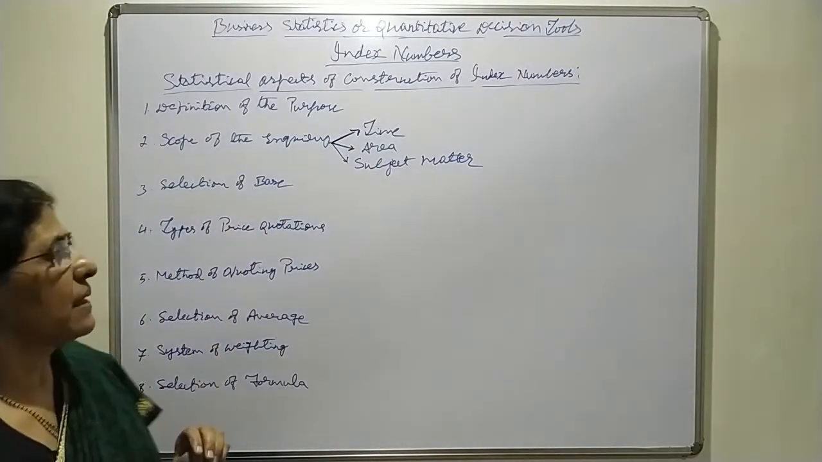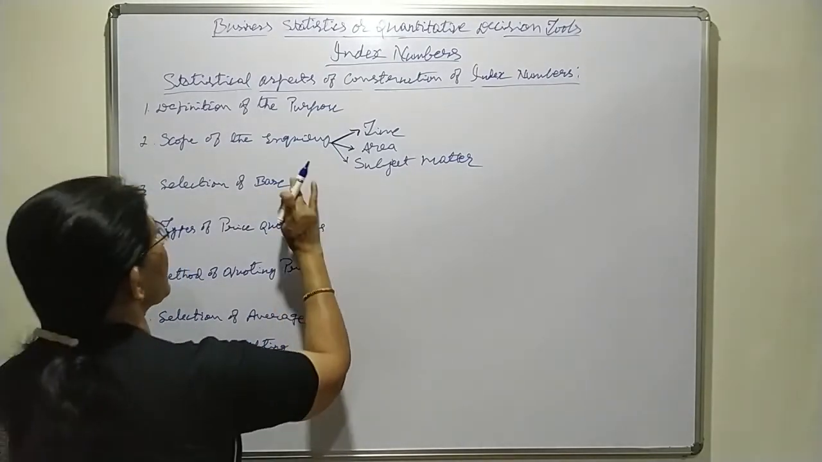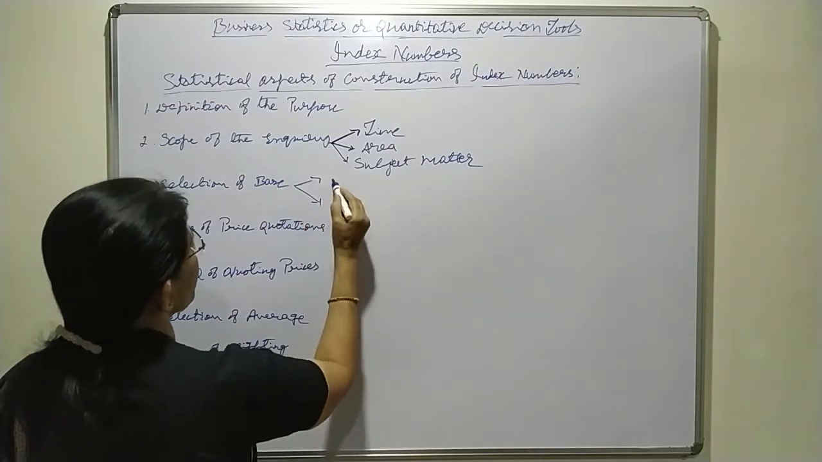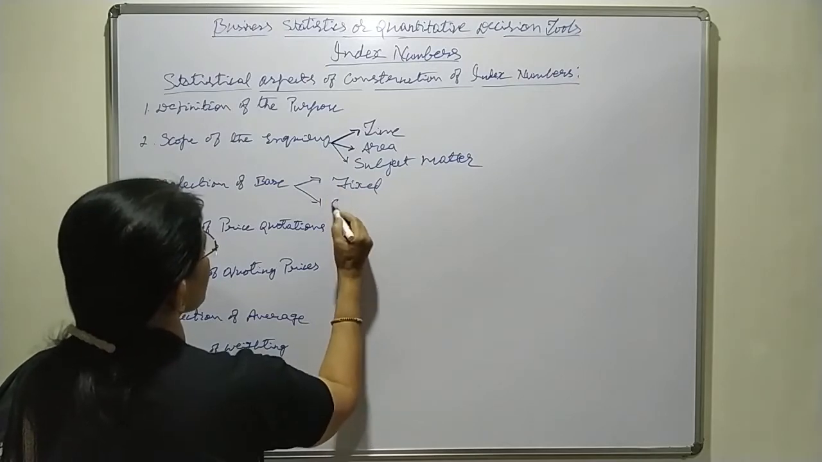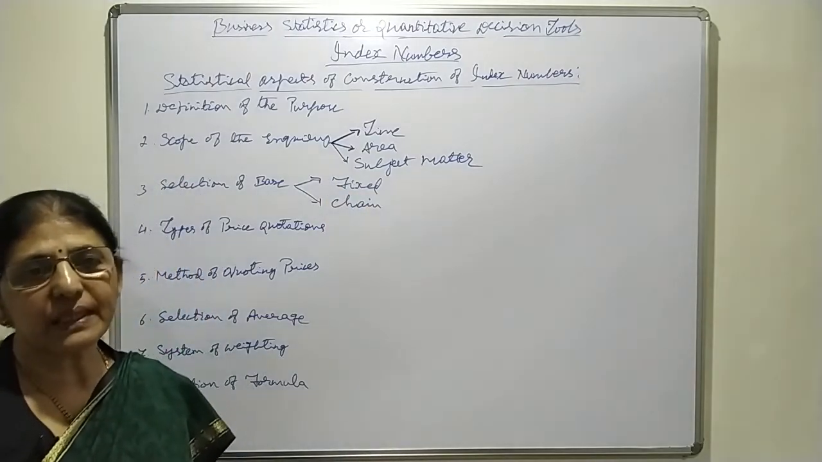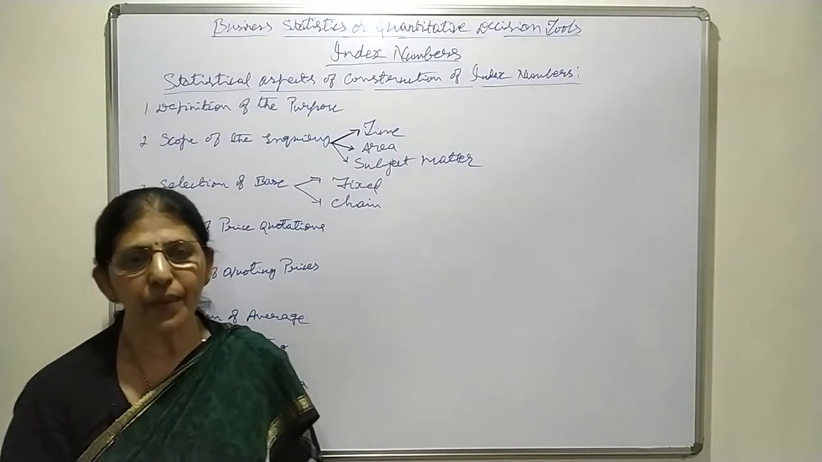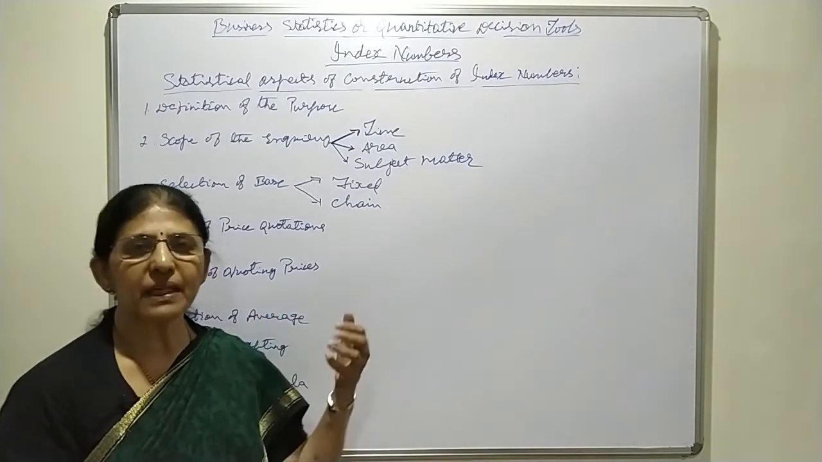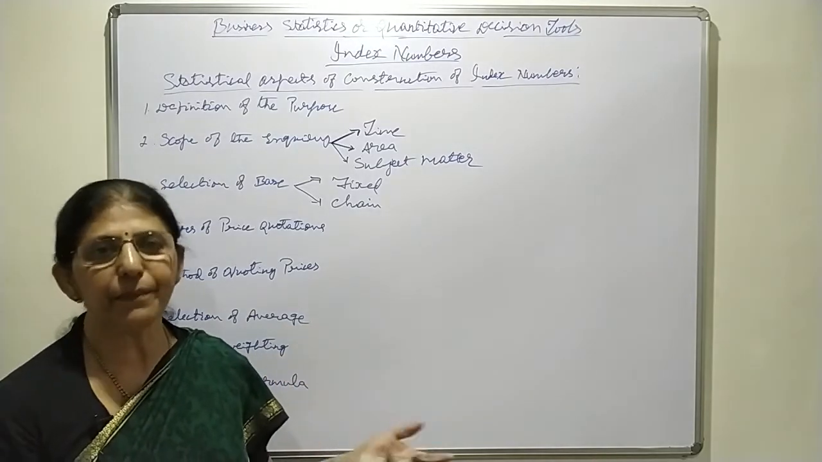Next one is selection of base. Here when you come to selection of base, we come across mainly two bases. First one is fixed base and second one is chain base. That means whether it is fixed base or chain base depends upon the period towards which the current year prices or current period values are compared.